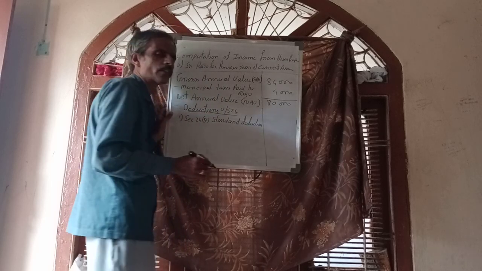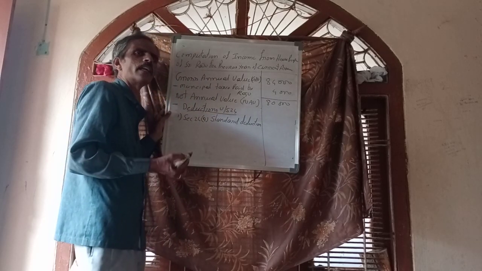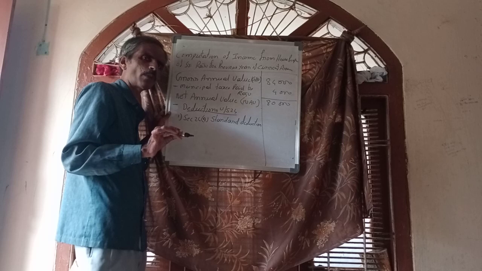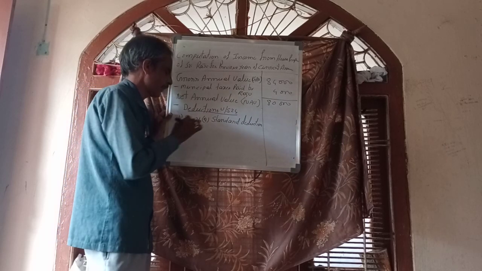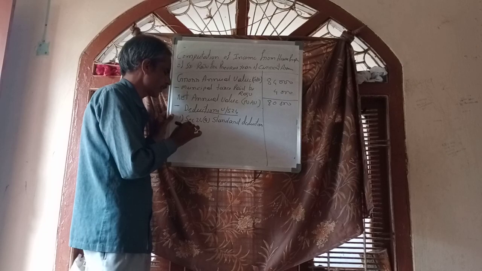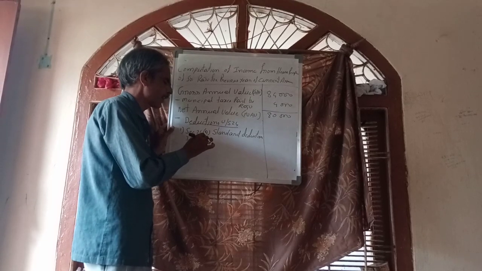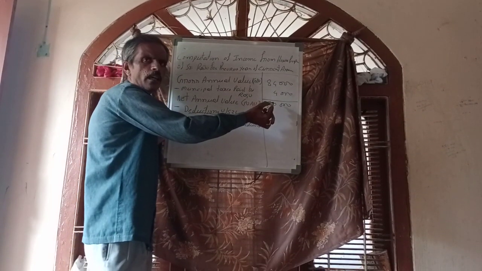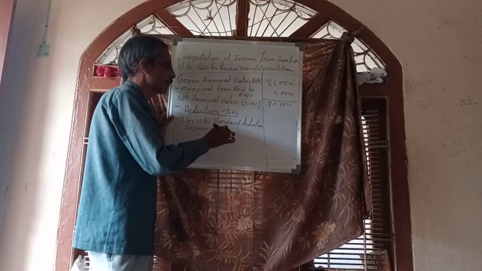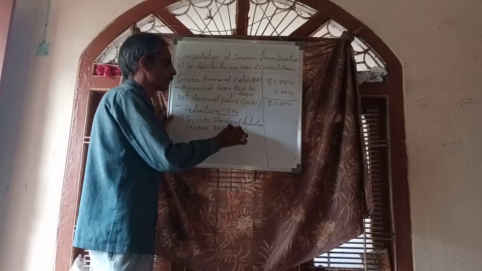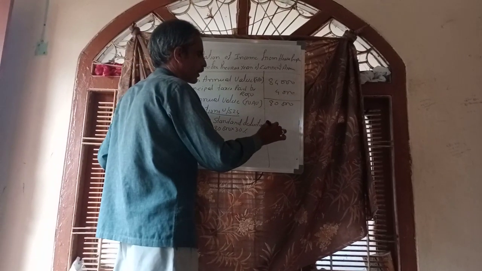How much standard deduction? It will not be given in the problem. It is mandatory, statutory. We have to take 30% of NAV, whatever NAV comes here. Here we got 80,000 as NAV. On that, 30% is 24,000.